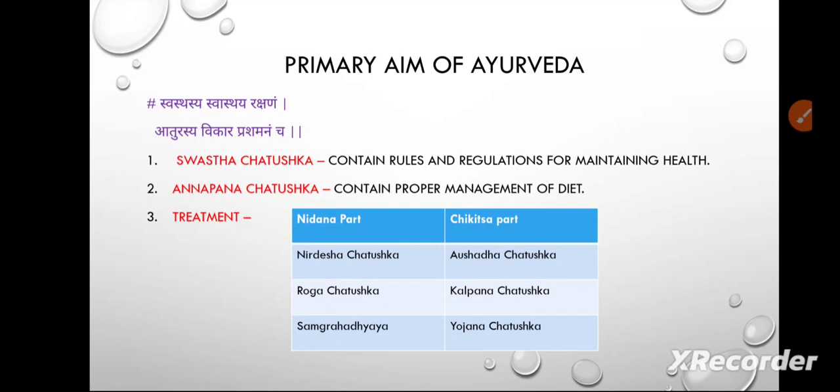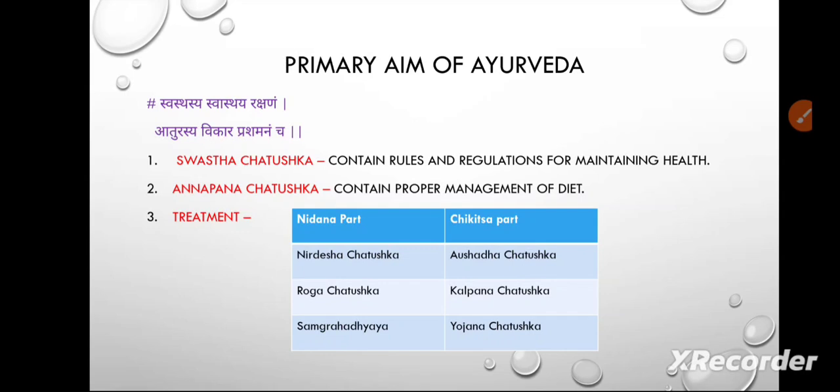The second point is Annapana Chatushka. It contains proper management of diet. It means whatever we eat in our daily life impacts our health. If we consume the proper quantity and quality of diet, that keeps the body away from disease. And the third point is treatment.